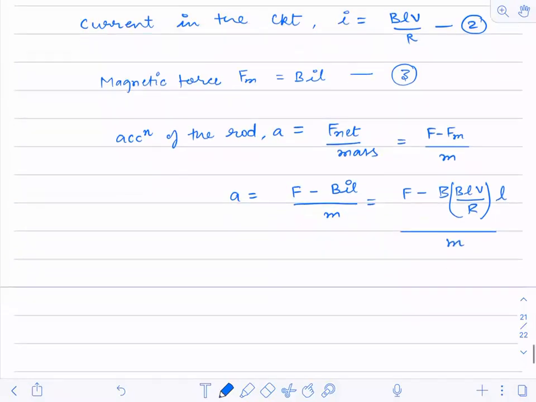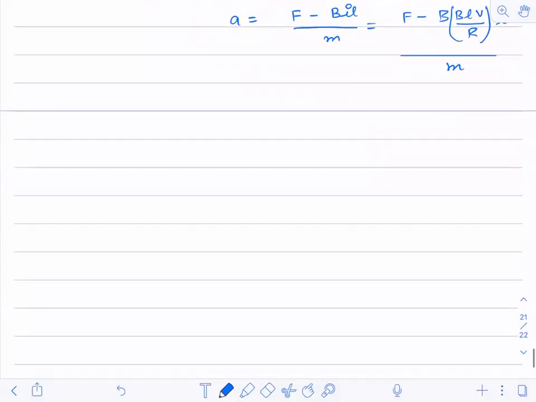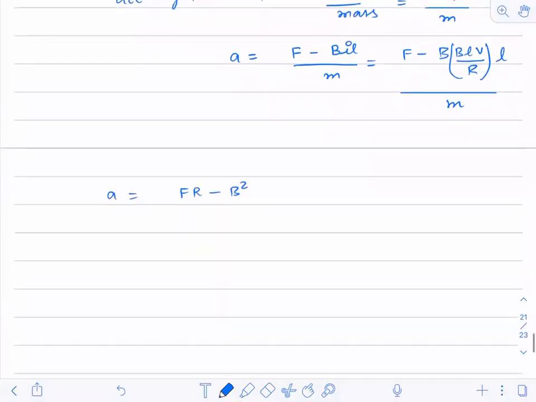If I solve this relation for acceleration, what am I getting? Am I getting FR minus B squared L squared V, divided by mR?